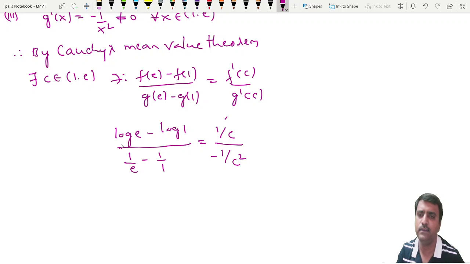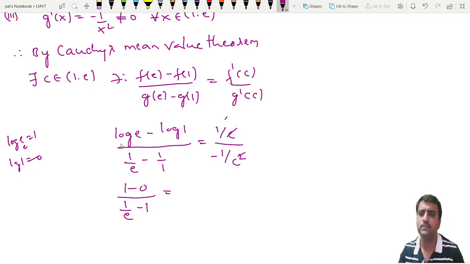So here you can cancel one of this c and simplify this. Log e to base e is always 1. Again, log 1 is 0. So it is 1 minus 0 divided by 1 by e minus 1, which is equal to, you see this c is in the denominator of the denominator, it should come to the numerator, so it is minus c. Simplifying this, take LCM in the denominator.